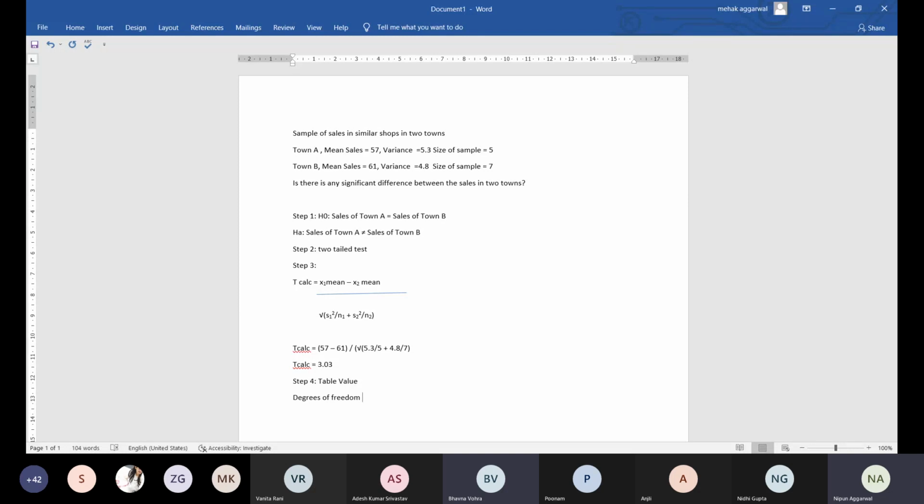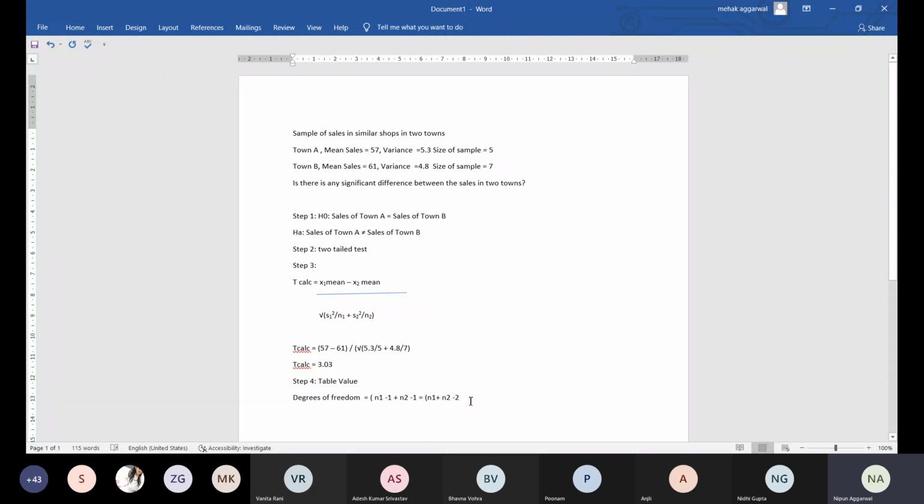So how can you calculate the degrees of freedom in this case? The degrees of freedom is n1 minus 1 plus n2 minus 1. Both will have minus 1. So in a nutshell, the summarized form becomes n1 plus n2 minus 2. So that becomes your degrees of freedom.